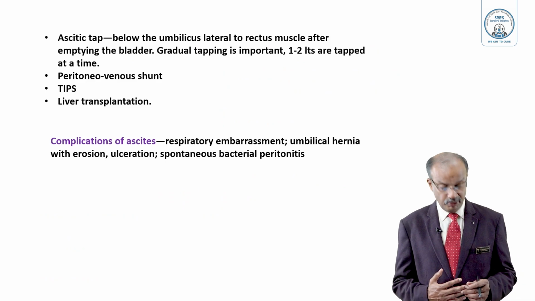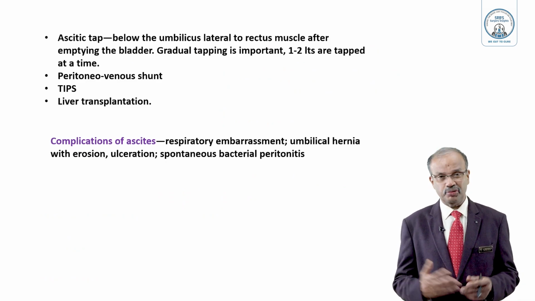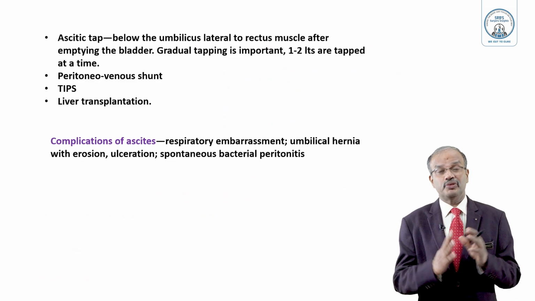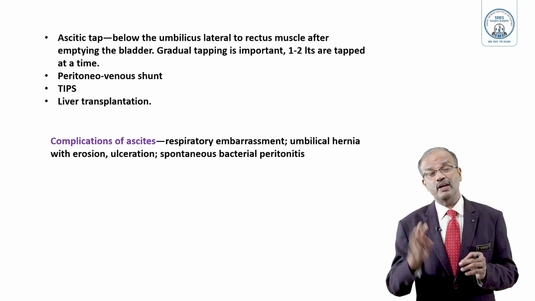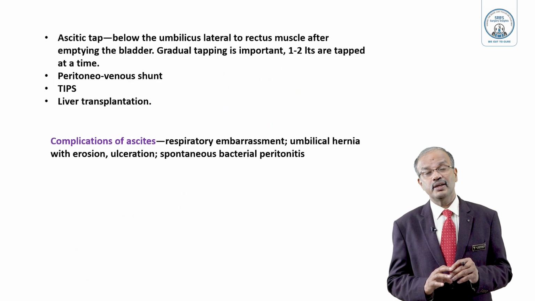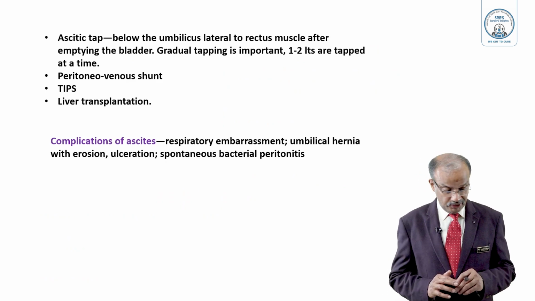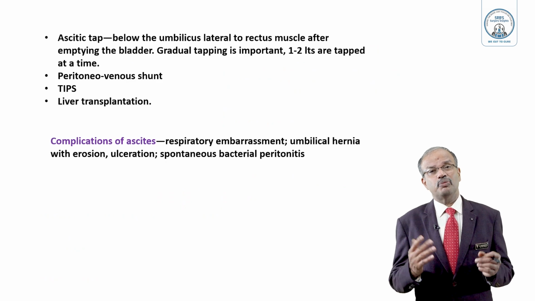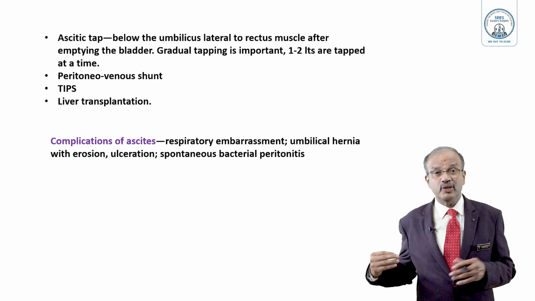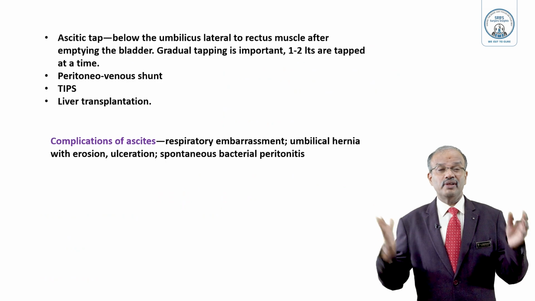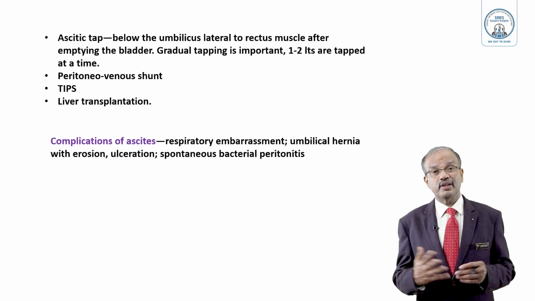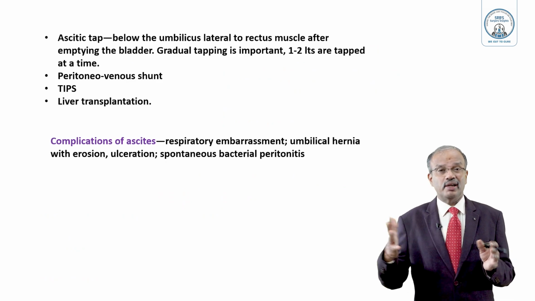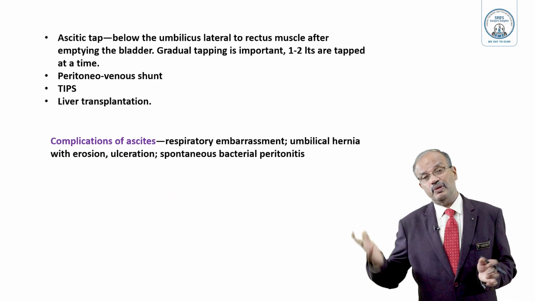For the ascitic tap, how to do it: it is usually done lateral to the lateral muscle, and the bladder should be empty. Ask the patient to pass urine, otherwise pass a catheter, otherwise your needle may go into the urinary bladder and cause a complication. When you tap, tap 1 to 2 liters at a time, that's sufficient, because if you suddenly decompress, the splanchnic vessels will dilate and there can be sudden severe hypotension, which may cause a cardiac arrest. Don't allow that.